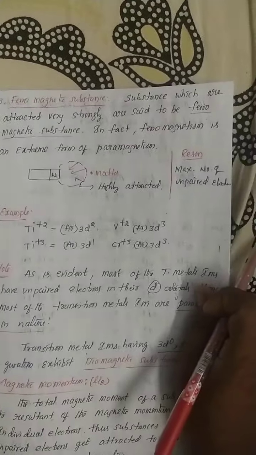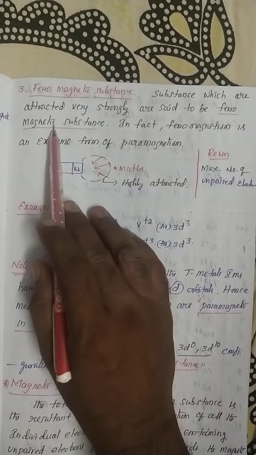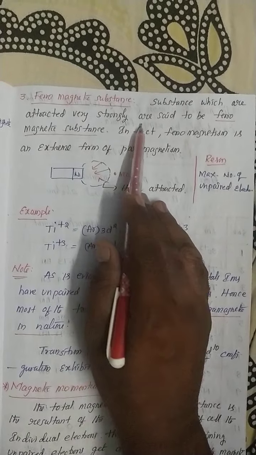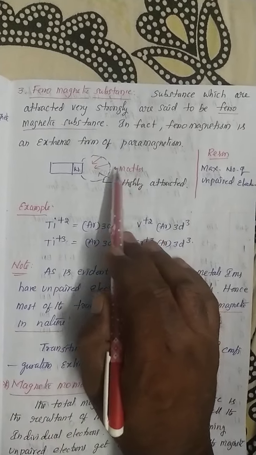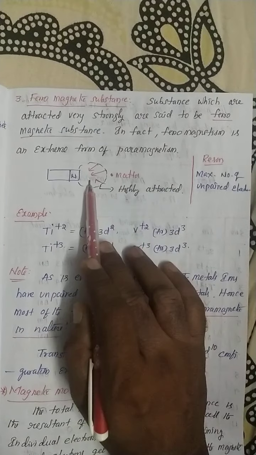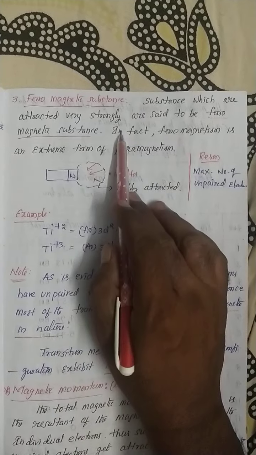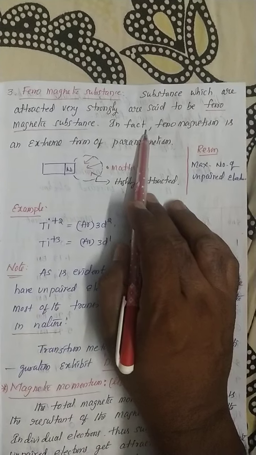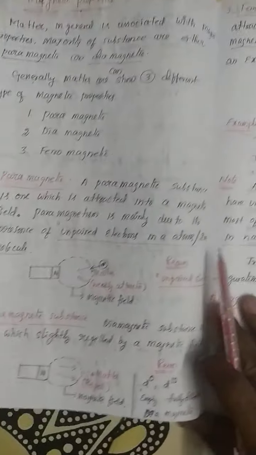And one more thing is ferromagnetic behavior. The substances which are attracted very strongly, that is, matter highly attracted towards the magnetic field, are called ferromagnetic substances. In fact, ferromagnetism is the extreme form of paramagnetism.